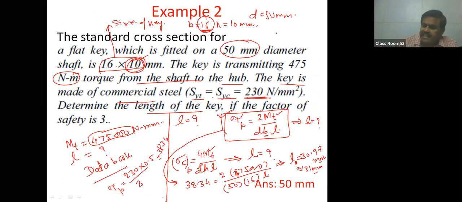So what is the designation of the key finally? Designation of the key now is L cross B cross H. L is 16, B is 10, H is 50 millimeter. So this is the final designation for the key, 16 by 10 into 50. So the question is very simple. Just to understand, you have to take the maximum value of L, L1 and L2.